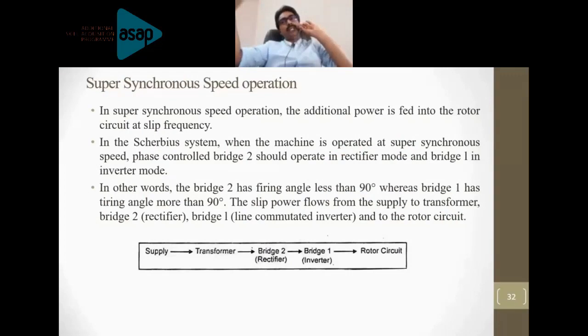You don't have to write all these things. The main focus should be on the circuit diagram, then the derivations. You just give a brief outline of how this circuit works. Can you please go back to slide number 32? I have shown one simple block with the arrow marks about the power flow direction.